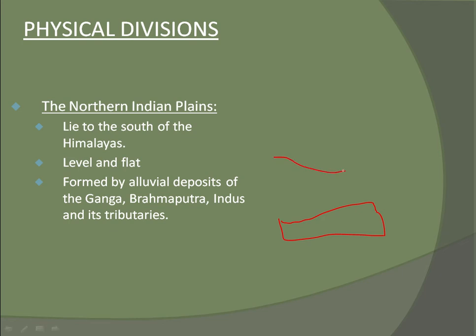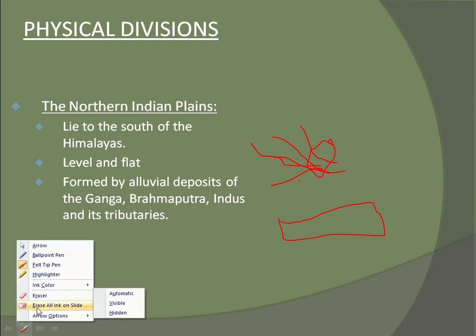Tributaries merge into the river at one point, and this point is known as a delta.